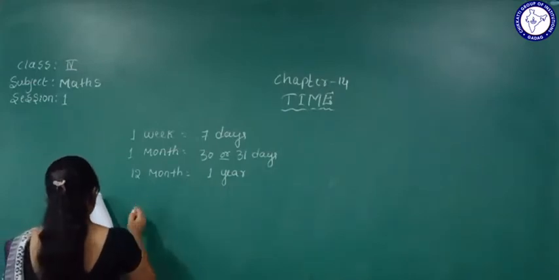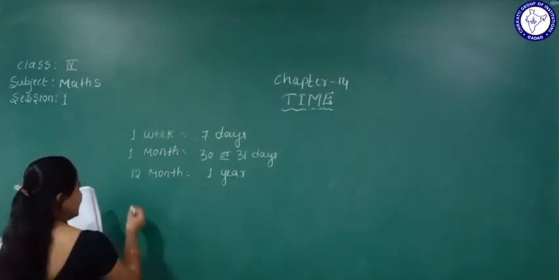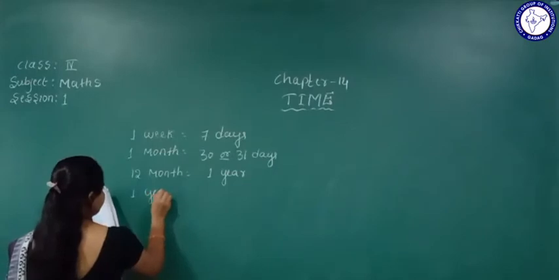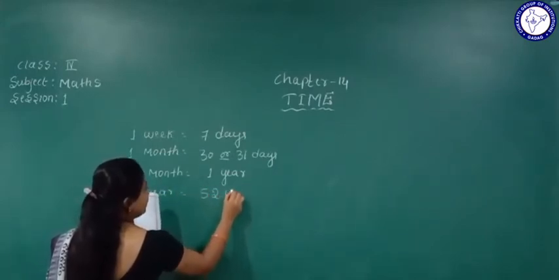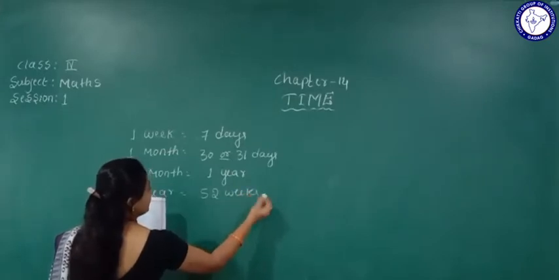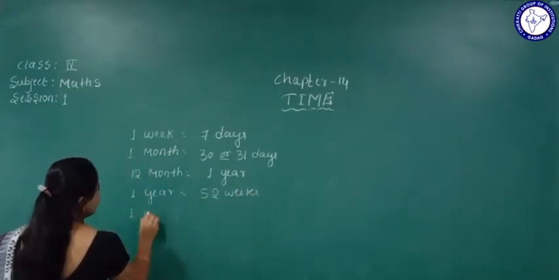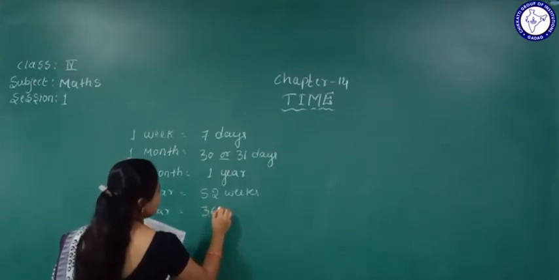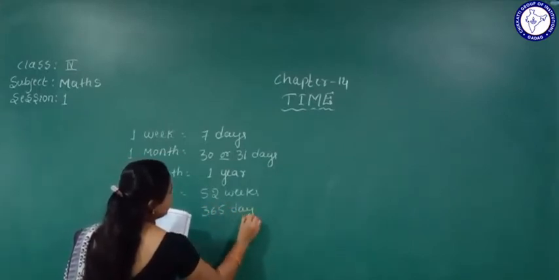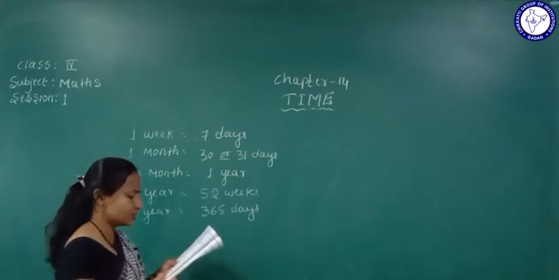Next, 1 year is equal to how many weeks? 52 weeks. And 1 year is equal to how many days? 365 days. Understood this one?